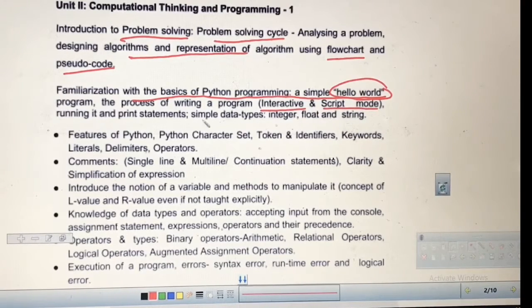We will study all these things and very simple data types: integer, float, string. We will study all these things. Then the character set of Python, token, identifier.